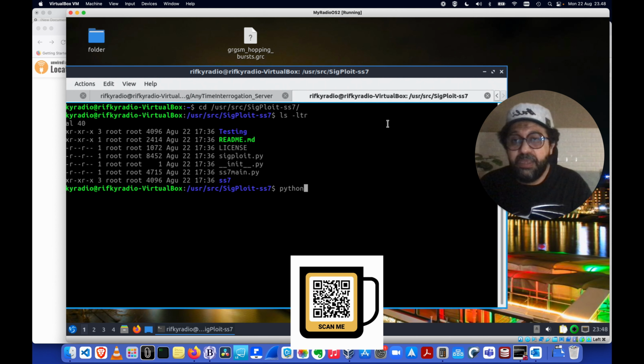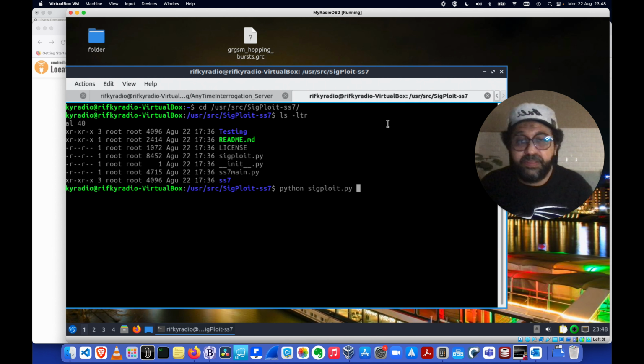Python SIGPloit. Oh, I will just quit. Wait, wrong. I will just use this one. Control Shift T again. We need to get the parameter again because I forget easily. SIGPloit attack. Testing attack. Server attack. Locations, anytime interrogations, and cat with instruction again.